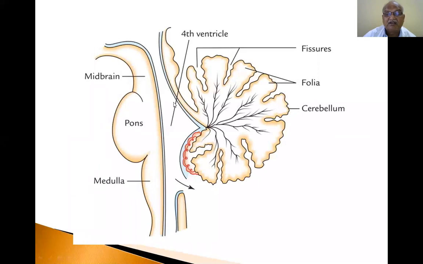Now this is another diagram, a beautiful diagram. This is the midbrain, this is the pons, this is the upper part of the medulla, this is the fourth ventricle, this is the cerebellum, with its fissures and folia, the leaf-like pattern of the cerebellum. Now this is a triangular projection, tent-like. So this is a tent-like cavity. And this is another opening, through which the cerebrospinal fluid escapes into the subarachnoid spaces, the subarachnoid system.